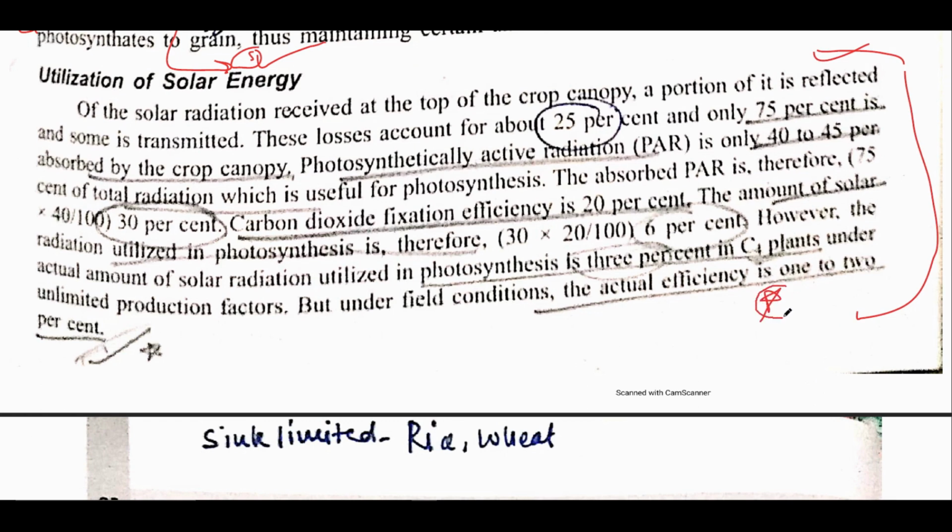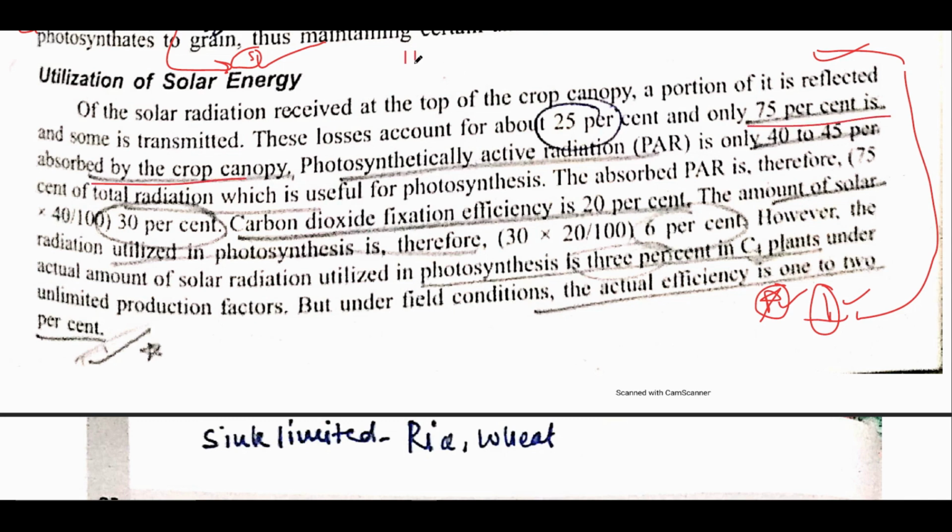Now there is one paragraph about utilization of solar energy. This is a very important paragraph, and about one question can be asked from this part, and this is also very confusing. If you look at the statement, of the total amount of solar radiation received, only 75% is absorbed by the crop canopy.